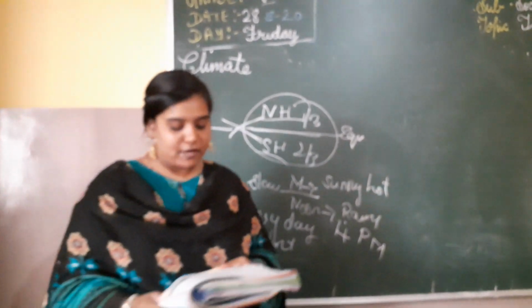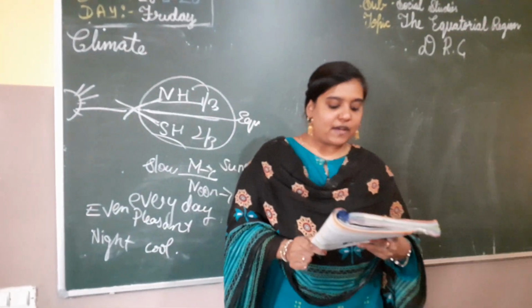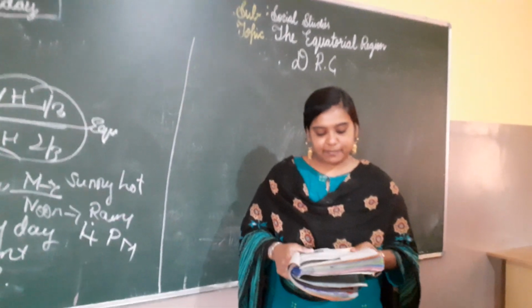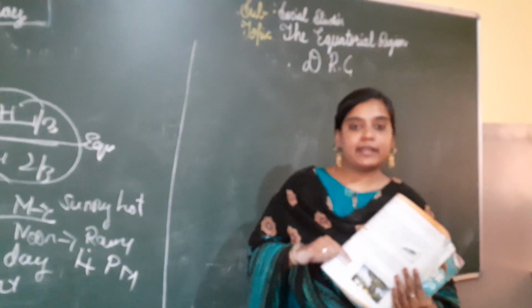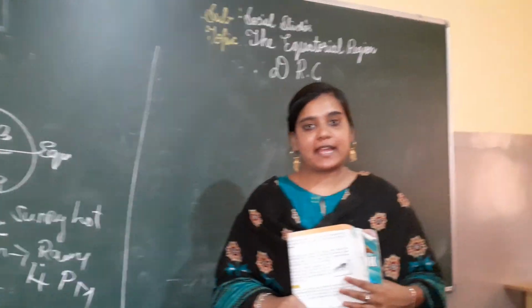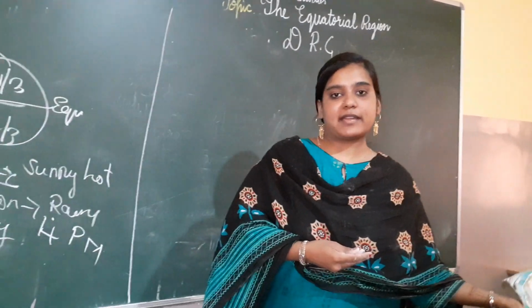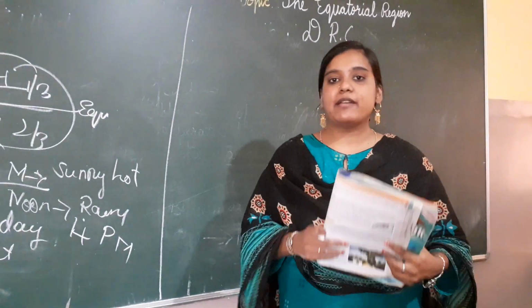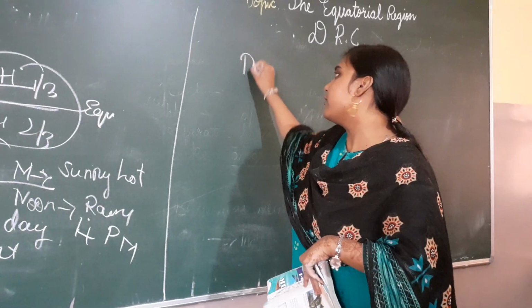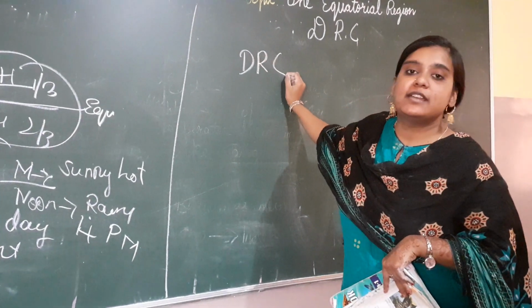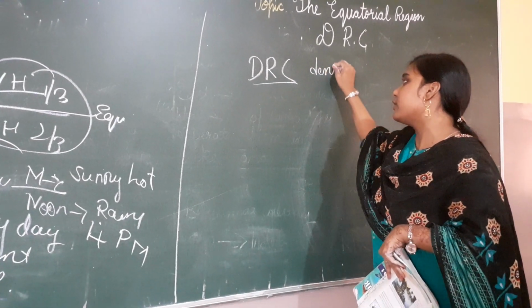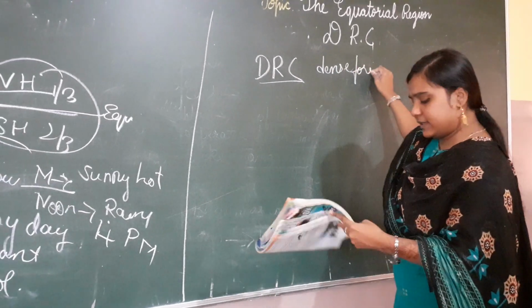If we come to vegetation, plants here grow faster due to the hot and wet climate. Children, here in the equatorial regions, plants grow very fast because of the hot and wet climate. Obviously, morning it will be sunny and evening it will be rainy, right? So plants grow here very fast. So most of the area is dense forest. DRC, I have mentioned, right? Near the Congo River, it's a dense forest, and there are lots and lots of trees over there.